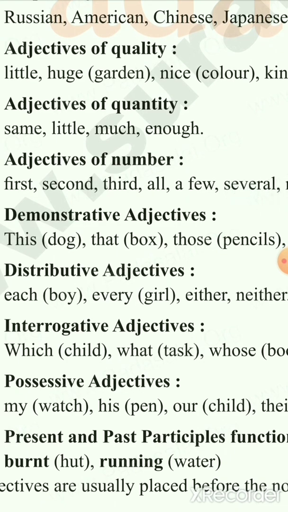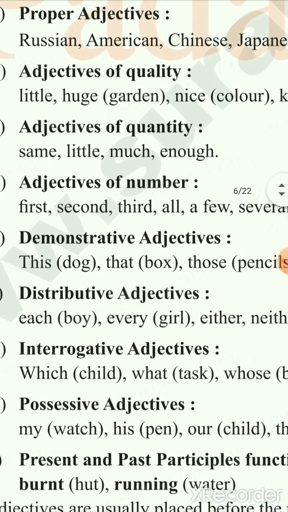Adjectives of quantity represent the quantity or measurement of something. We can say, "This is enough for me," which means whatever we give, it is enough. So we are telling that the quantity they gave is enough. So it is called an adjective of quantity.